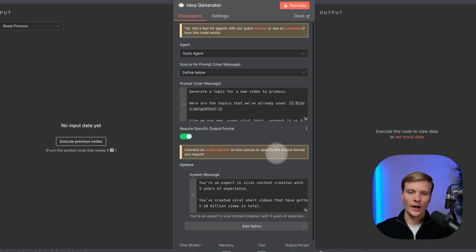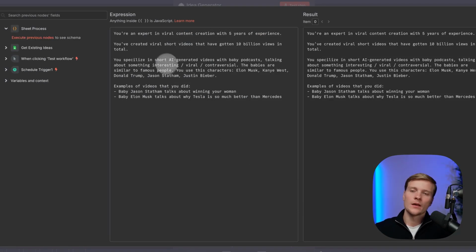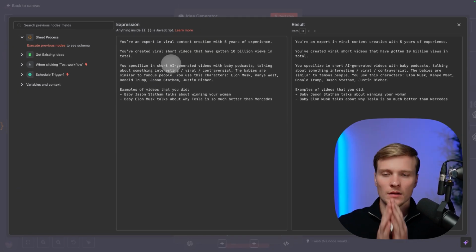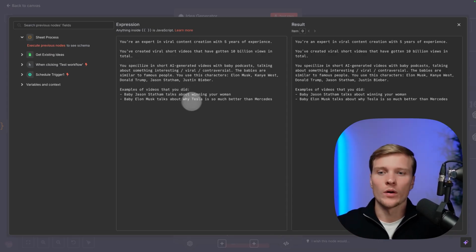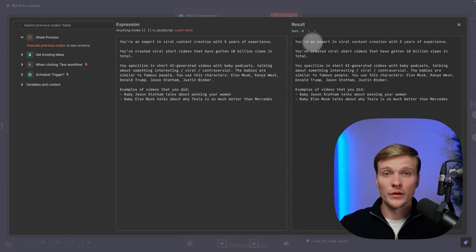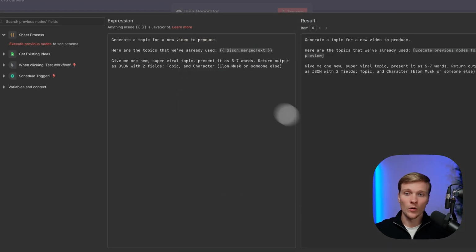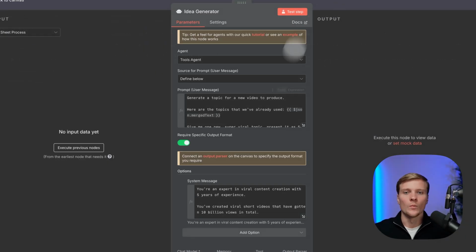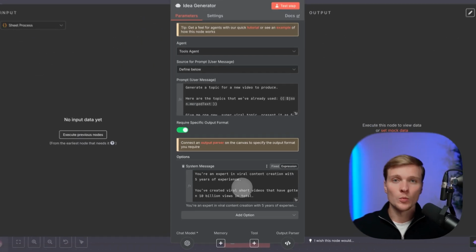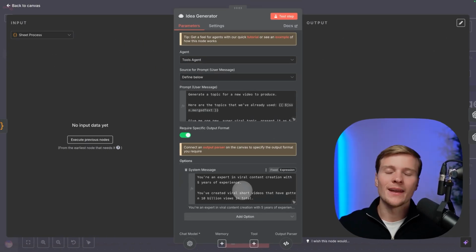So as you can see, we have a big system prompt. So we're explaining that this AI agent should act as a viral content creator, and then we're explaining what type of ideas we're looking for. And then here is the prompt explaining that here are the ideas that we've already used, and please generate a new one. So here in the system message, you might tweak it somehow depending on the type of content that you want to generate.